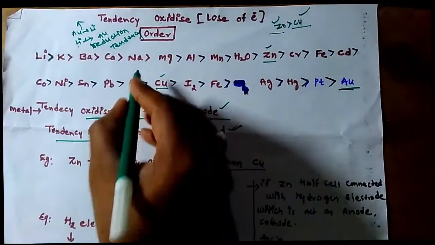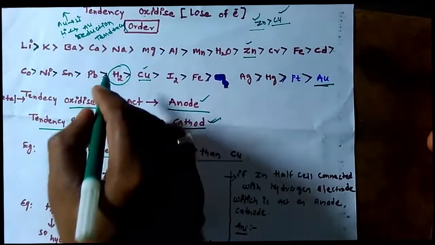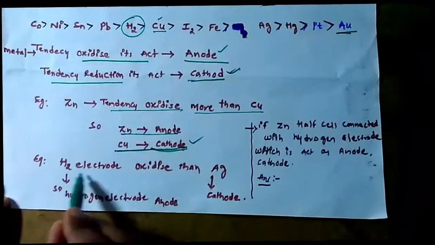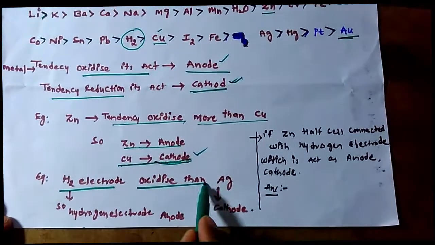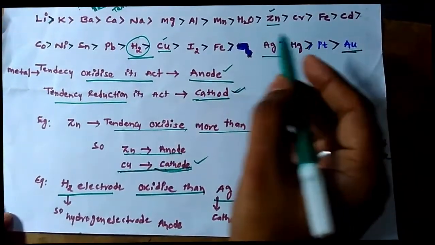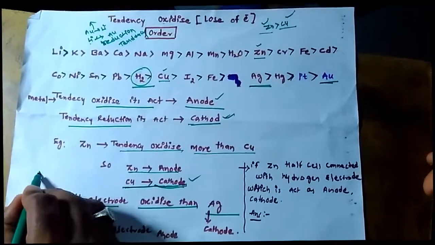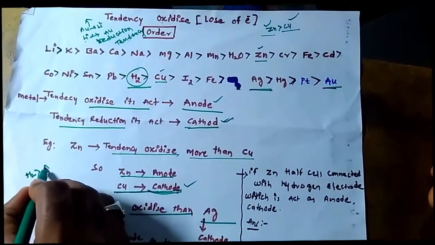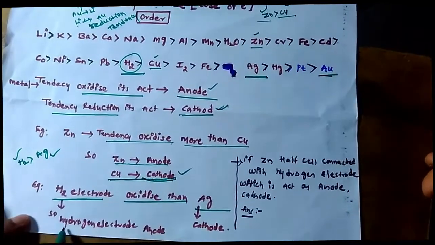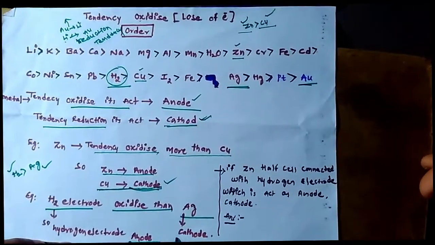Now look at here. Here one hydrogen electrode is there. Hydrogen is a gas; in that hydrogen electrode, hydrogen gas is there. So the hydrogen electrode is more oxidized than the silver. Yes or no? Silver is less oxidizing. Which is more? Hydrogen is more oxidized than silver, so it acts as an anode. Silver acts as a cathode.